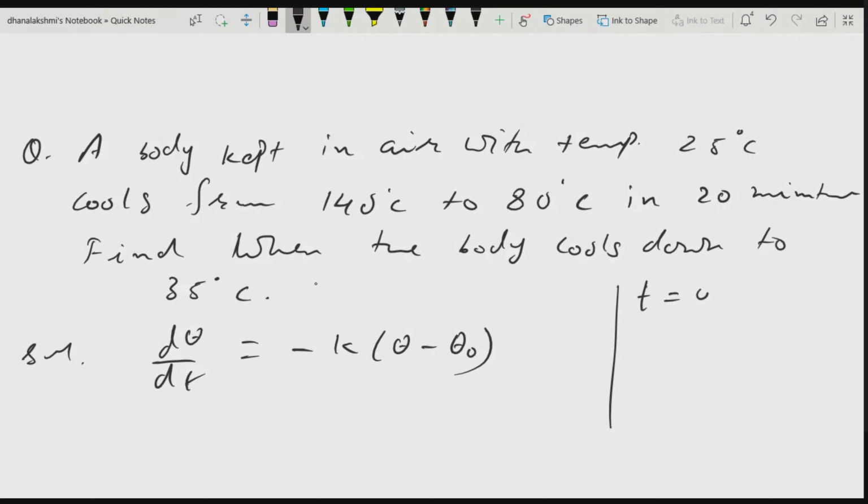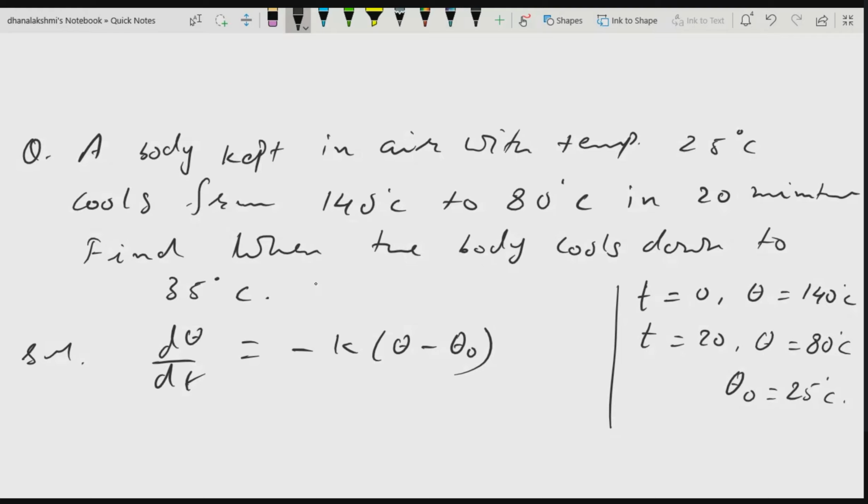At t is equal to 0, theta is 140 degrees. At t is equal to 20 minutes, theta is 80 degrees. Theta naught is 25 degrees.